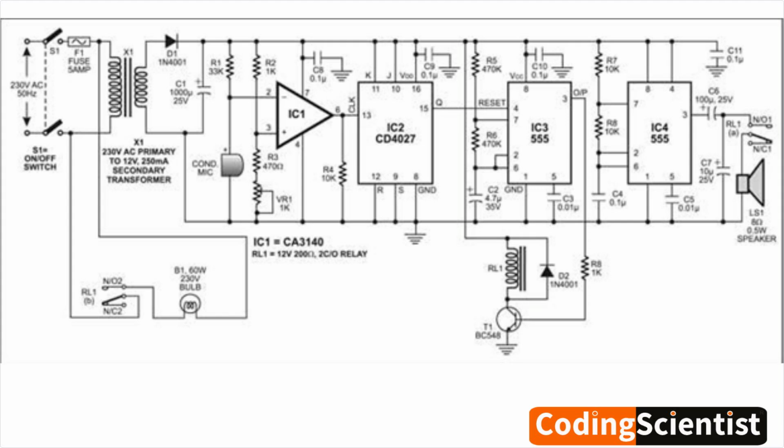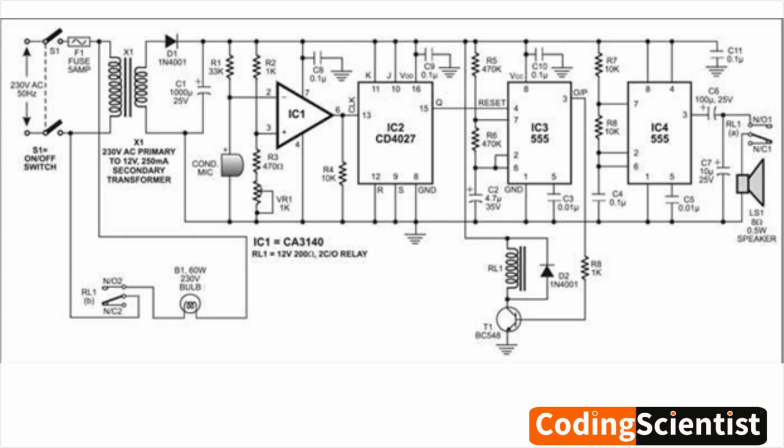Power supply. The circuit starts with a transformer, X1, that steps down the 220V AC mains voltage to a lower voltage, typically around 12V AC. This AC voltage is then rectified by a bridge rectifier, D1-D4, to produce a DC voltage. A voltage regulator, IC2, further stabilizes this DC voltage to a specific level required by the circuit components.